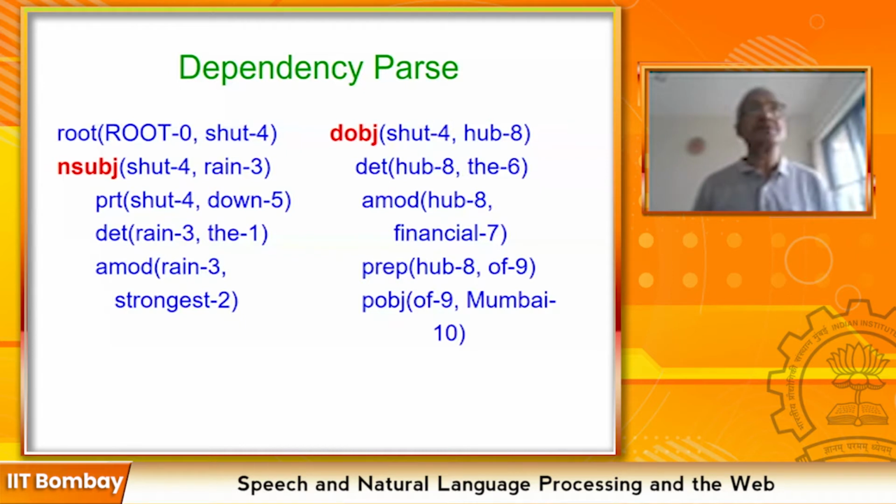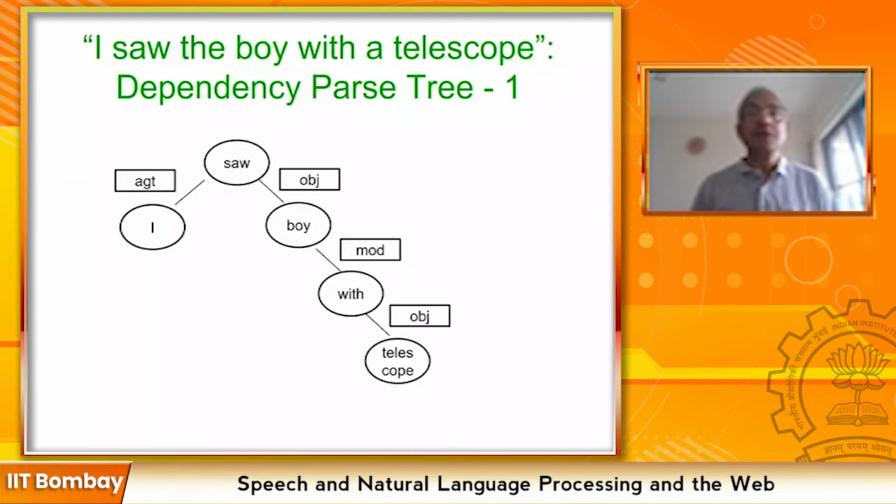How to give a score. Okay. So "I saw the boy with the telescope" also has two dependency parses. Saw is the head, the object is boy. Saw has the agent as I. So this is the subject part of the sentence, and then the object part of the sentence is to the right of saw.